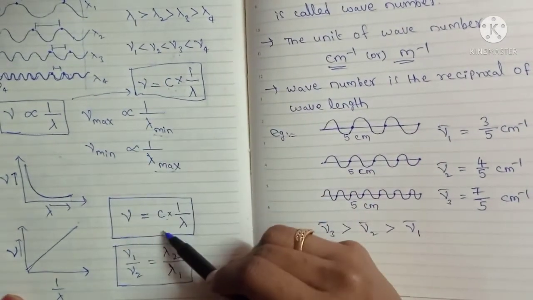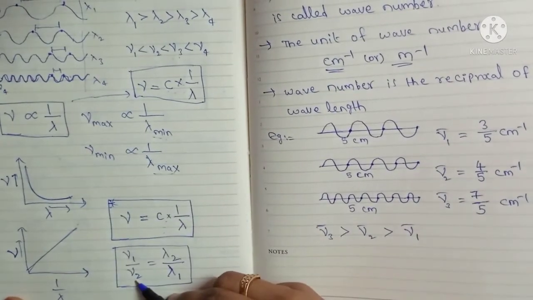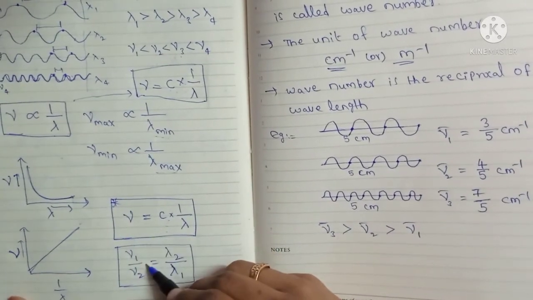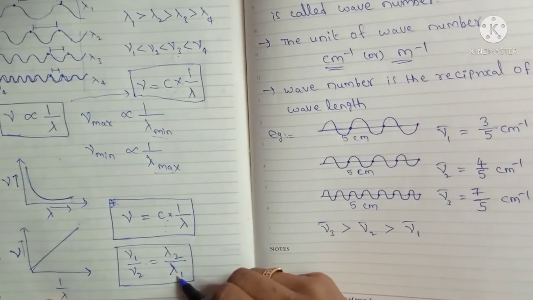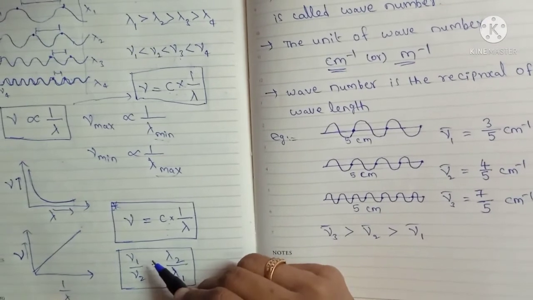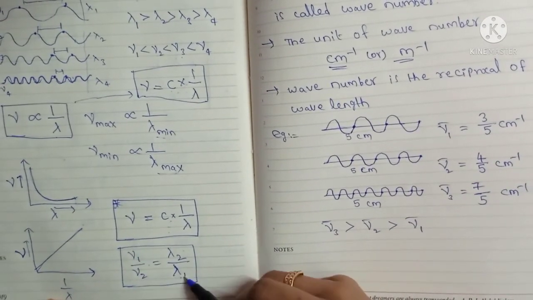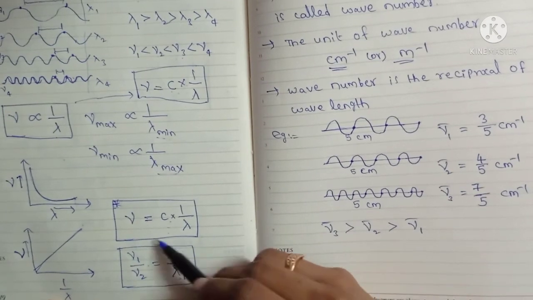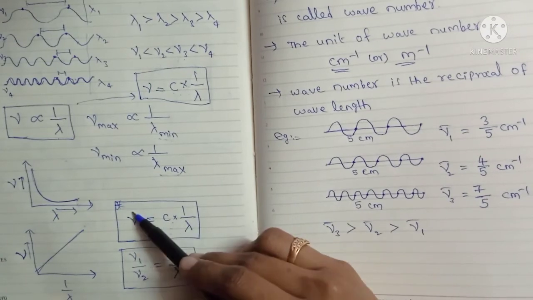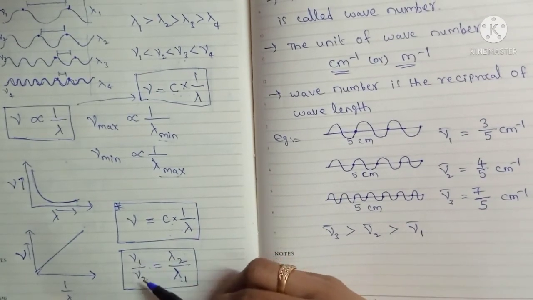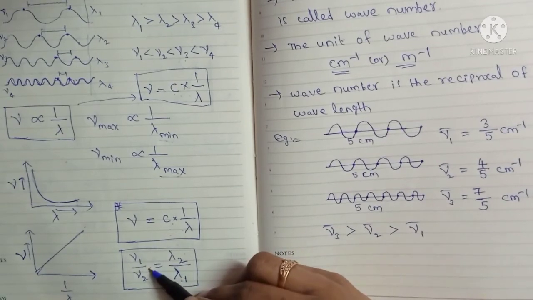This is the important equation you have to remember. And from this equation we can calculate nu 1 by nu 2 equal to lambda 2 by lambda 1. For example, if in a problem they are asking about lambda 2, they will give nu 1, nu 2 and lambda 1 values. We can easily calculate by using this equation. Since it is inversely proportional, we should take nu 1 by nu 2 equal to lambda 2 by lambda 1.